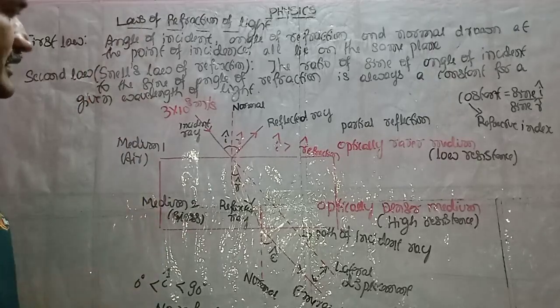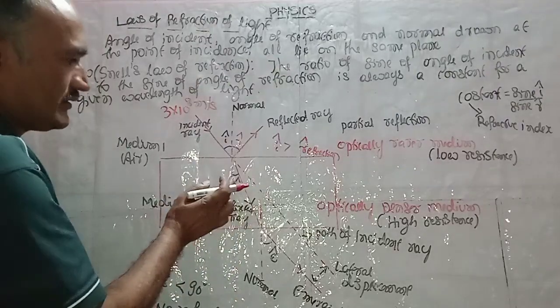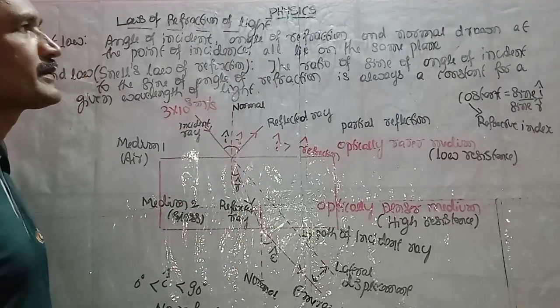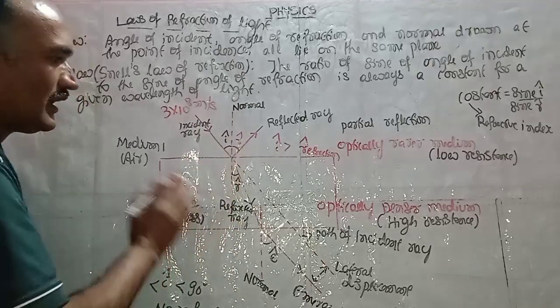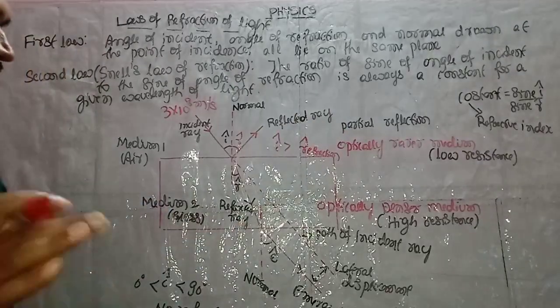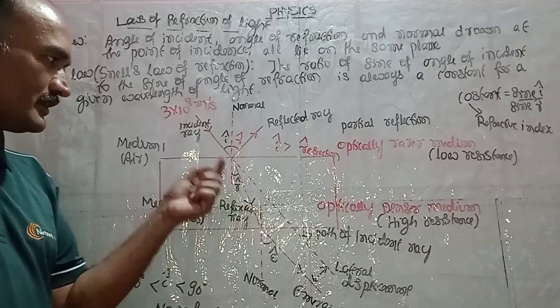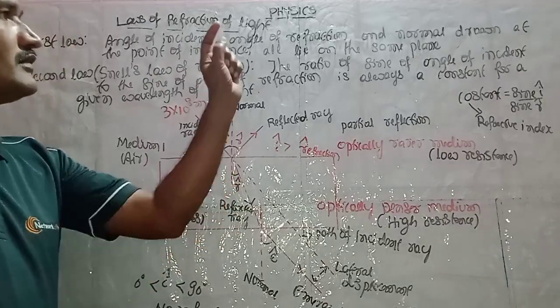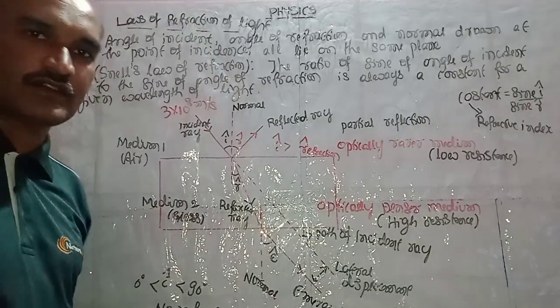The angle of incidence, the angle of refraction, and the normal drawn at the point of incidence are all in the same plane. On one plane only we can draw the angle of incidence, angle of refraction and normal. So this is the first law of refraction of light, the same as the first law of reflection of light.